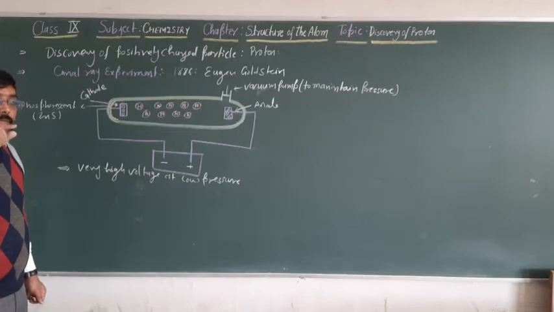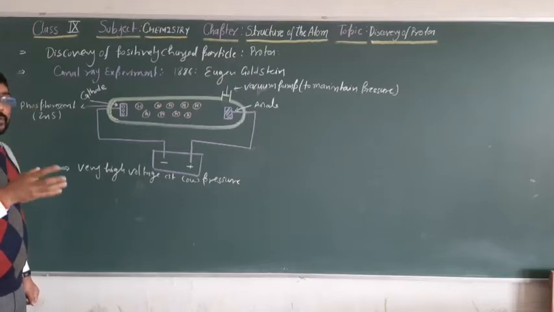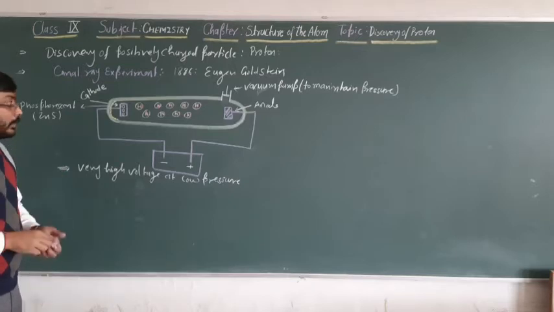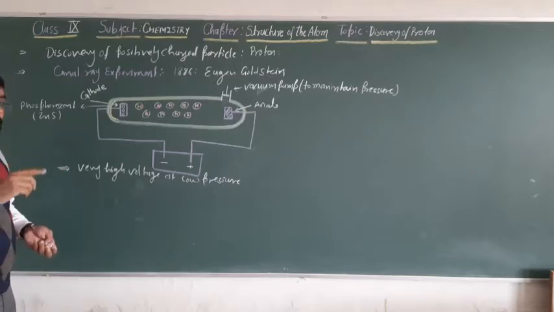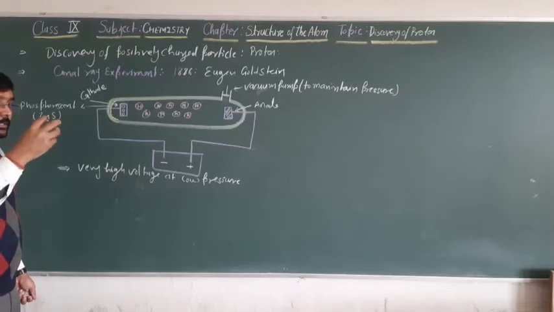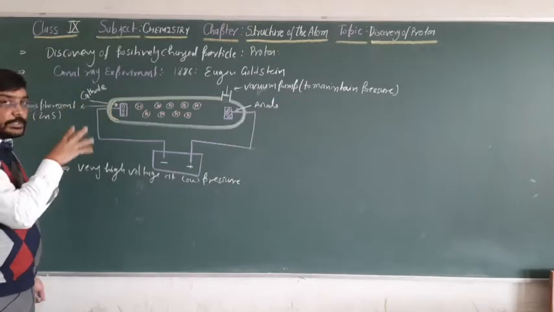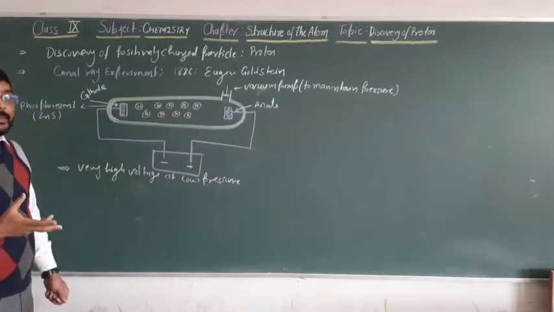The CFL bulb is one example. You might have observed that in a CFL bulb there is a white coating of a substance. If we remove that white coating, then the CFL bulb will not glow and we could not get light. So when we throw charged particles over the phosphorescent material, it starts to glow.